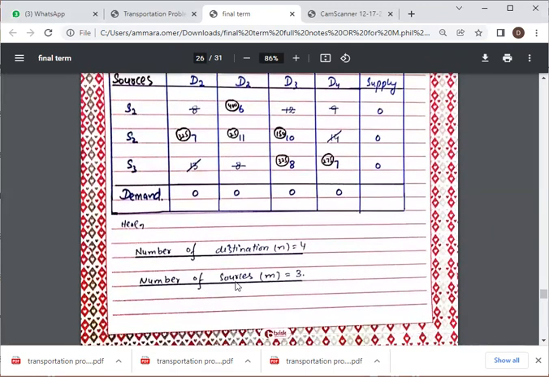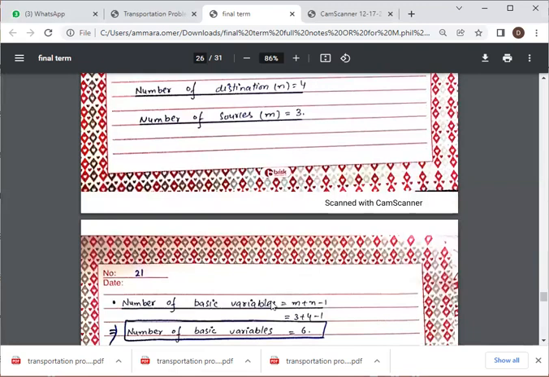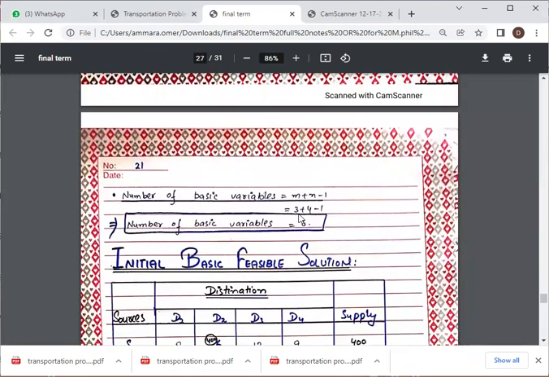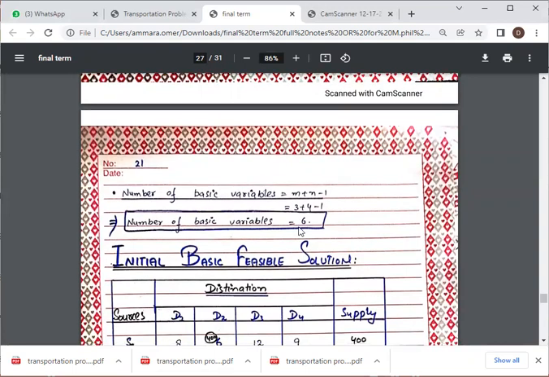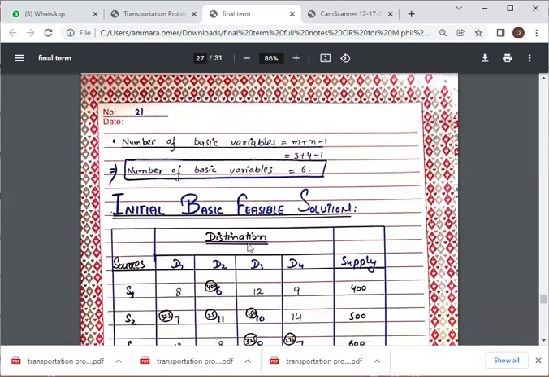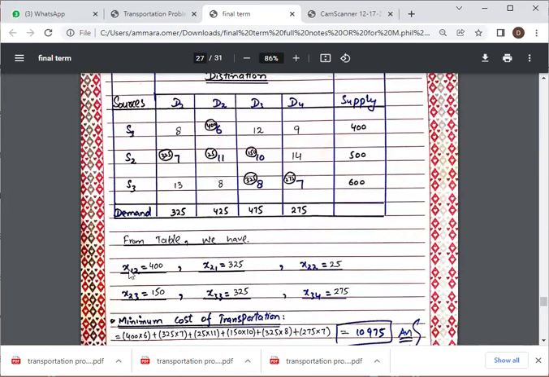So the number of destinations n is equal to 4 and the number of sources m is equal to 3. So the number of basic variables will be m plus n minus 1, which is 3 plus 4 minus 1, that is 6. So the initial basic feasible solution is x12 equals 400, x21 equals 325, x22 equals 25, x23 equals 150, x33 equals 325, and x34 equals 275.